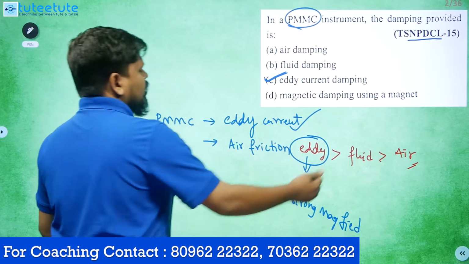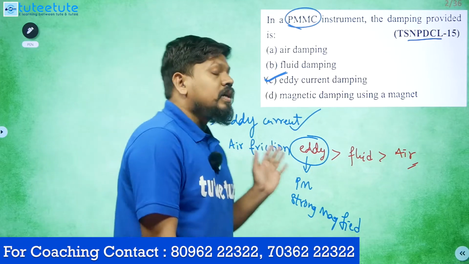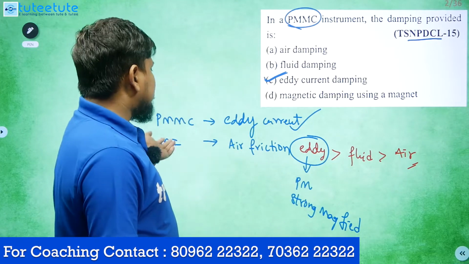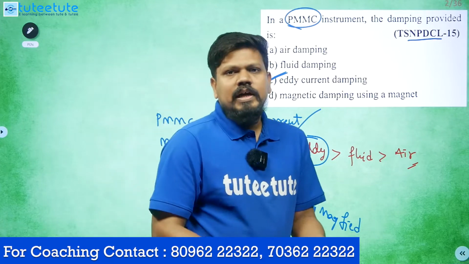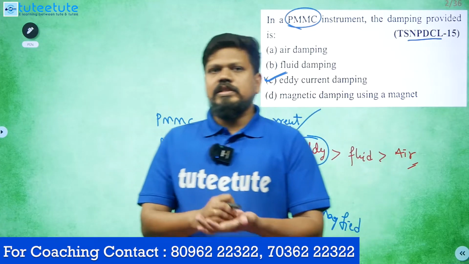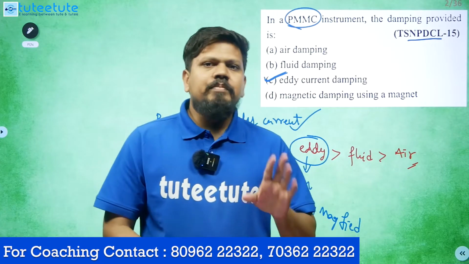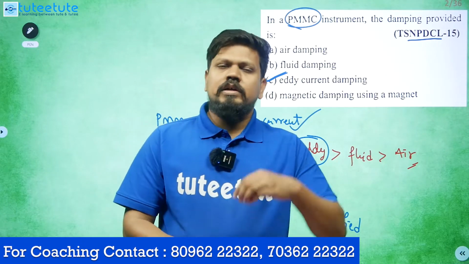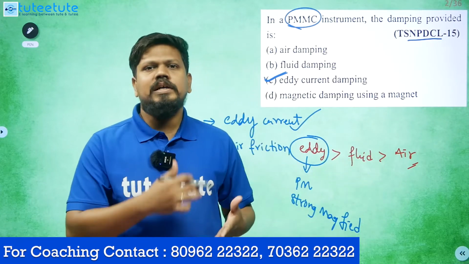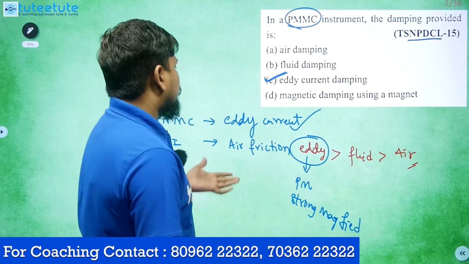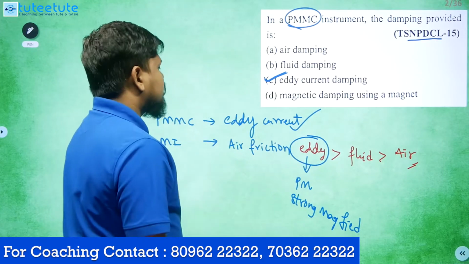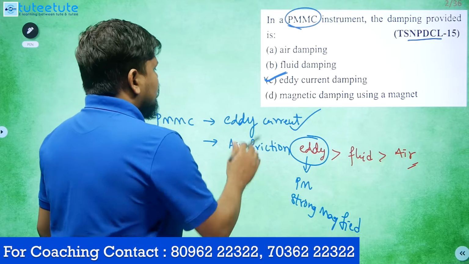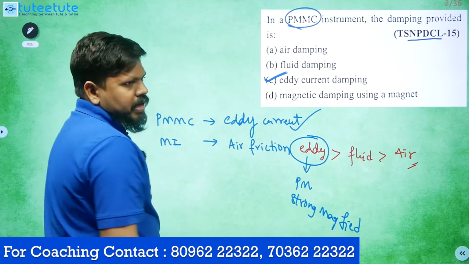You may have a doubt that fluid friction can be used here, but we cannot use it in moving iron type instruments, because if the fluid comes out of the vessel, it may damage the instrument parts inside. That's why we don't prefer it. The air friction damping mechanism is preferred in these moving iron type instruments.